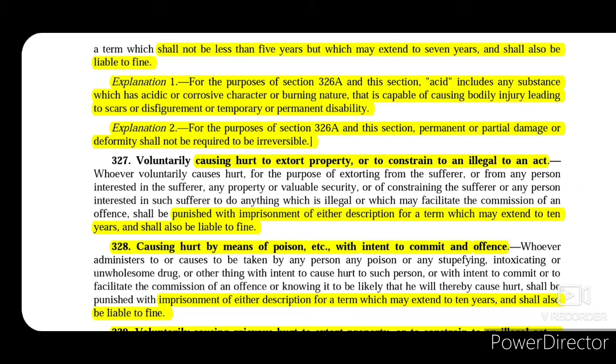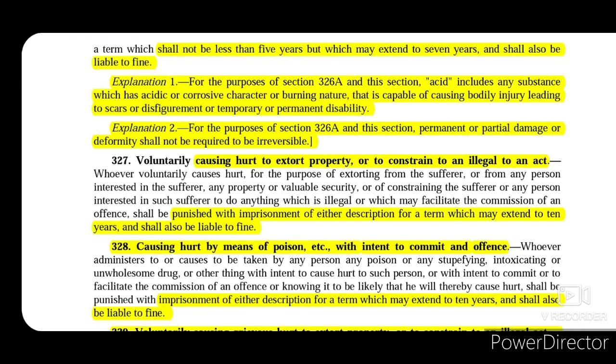Section 327 talks about voluntarily causing hurt to extort property or to constrain to an illegal act. So if any person causes hurt to any victim to extort property from him or to constrain him to do an illegal act, then this offender will be punished with imprisonment of either description for a term which may extend to 10 years and shall also be liable to fine.